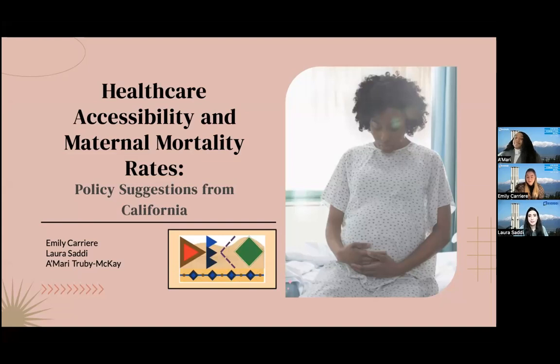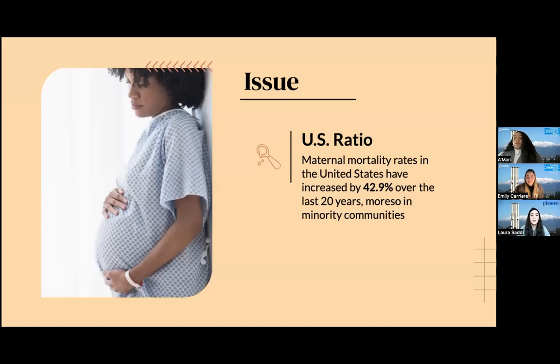And I'm Emily Carrier, and today we'll be talking about healthcare accessibility and maternal mortality rates, policy suggestions from California. So the issue we're addressing here is that the US is the developed country with the highest maternal mortality rate. The US's maternal mortality rate is currently 17.1 per 100,000 live births, compared to other developed countries which have rates ranging from 1.1 to 8.7 per 100,000 live births. This reflects a rate increase by 42.9% over the past 20 years, compounded by racial inequality.